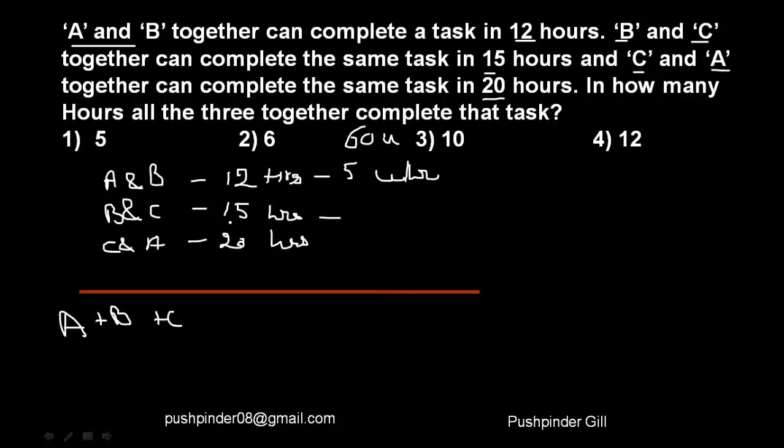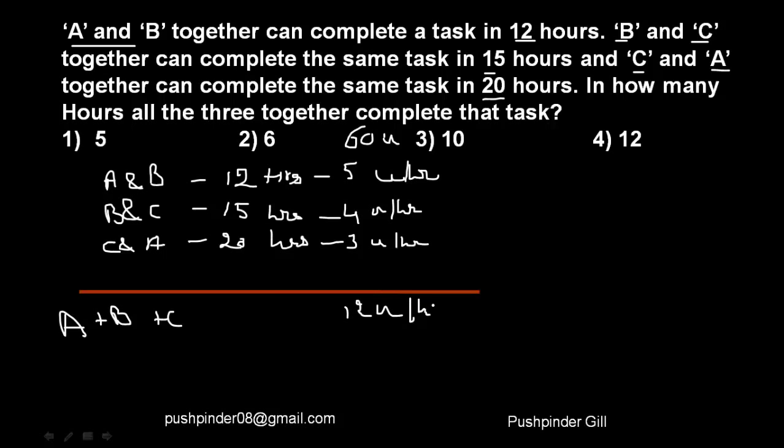Similarly, B and C are able to finish the task in 15 hours. That means they must be finishing 4 units every hour, because the work is of 60 units and they're finishing the task in 15 hours, right? Similarly, C and A are able to finish the task in 20 hours. That means they must be finishing 3 units every hour. So if I add all these units, 5 plus 4 is 9, 9 plus 3 is 12. So that is 12 units per hour.